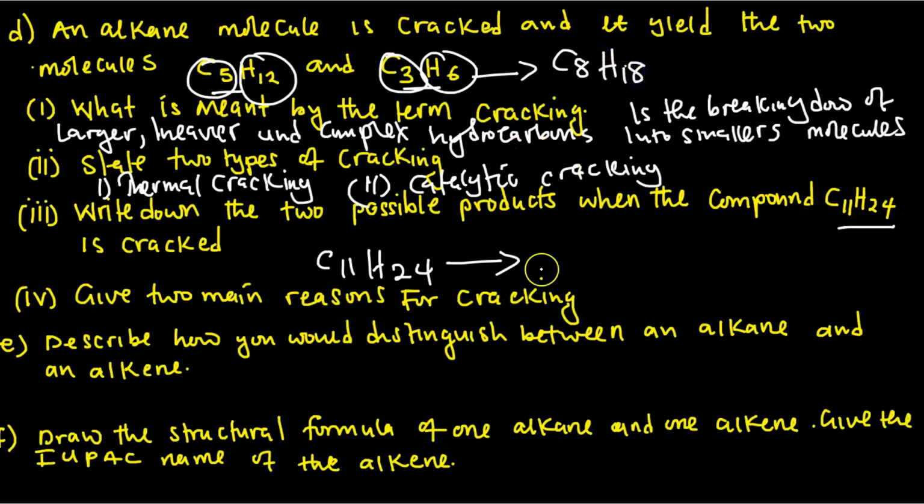What I'm trying to say is that the possible products you come up with should add up to what is given here. So what if I say C4H8? Then from the 11, what is remaining? You are remaining with C7, and H24 minus 8, what is remaining? 16.